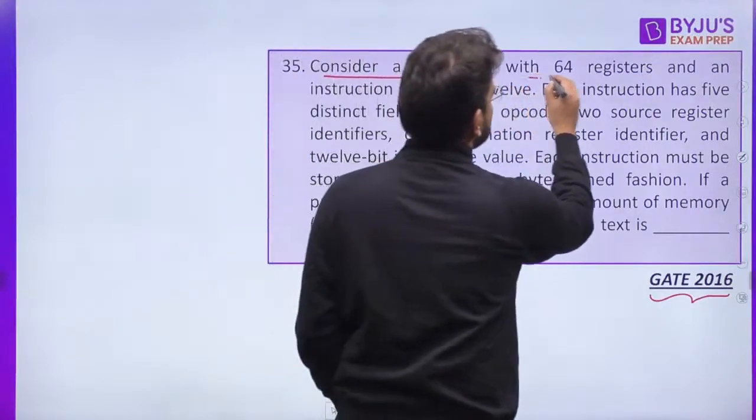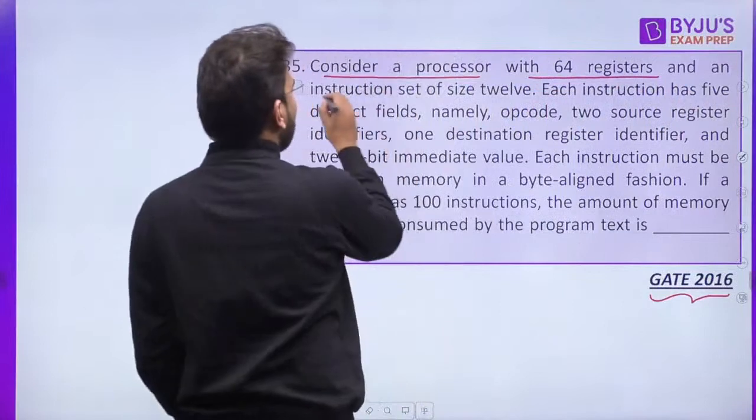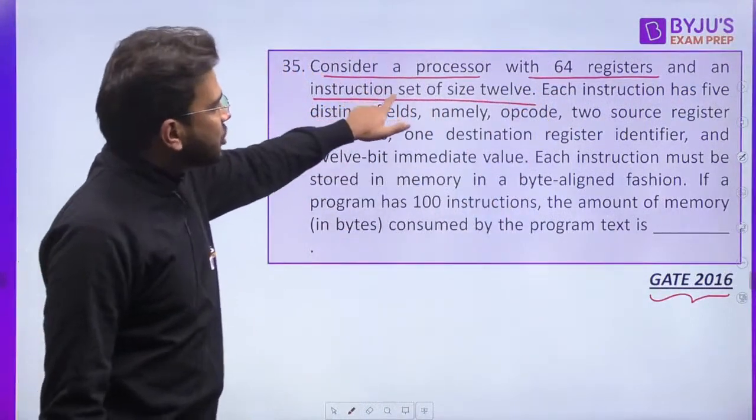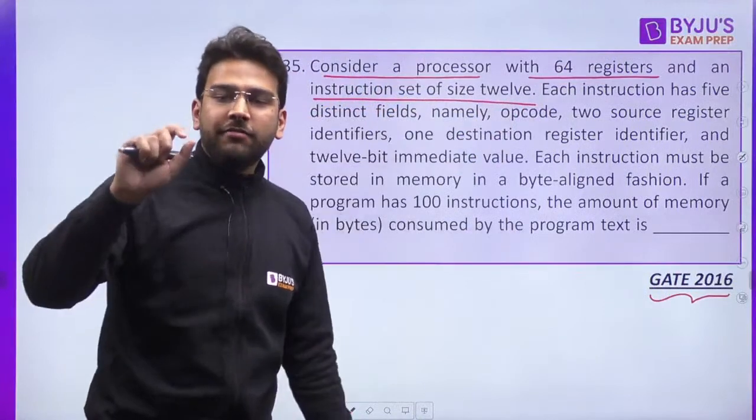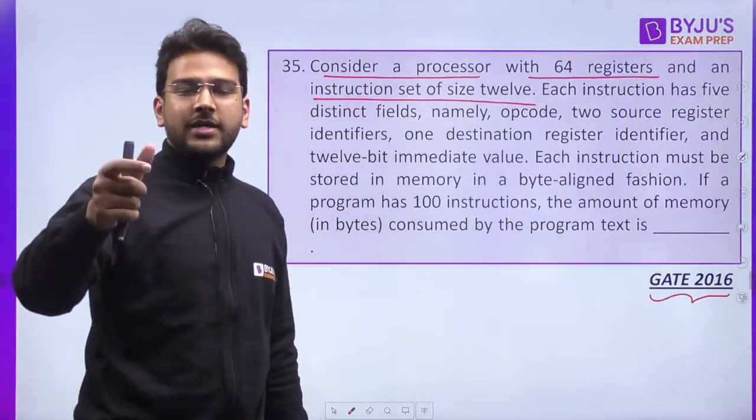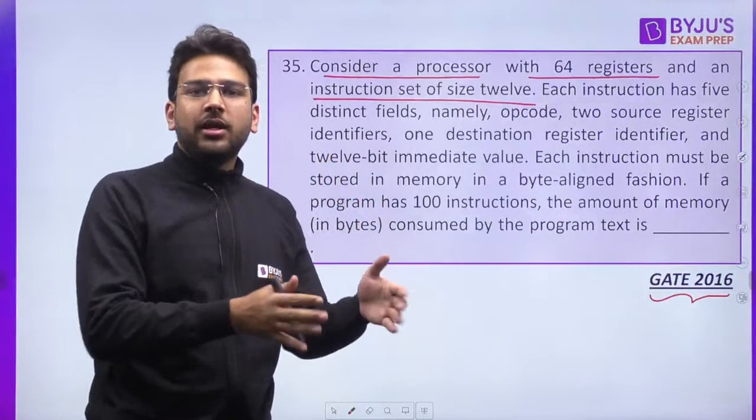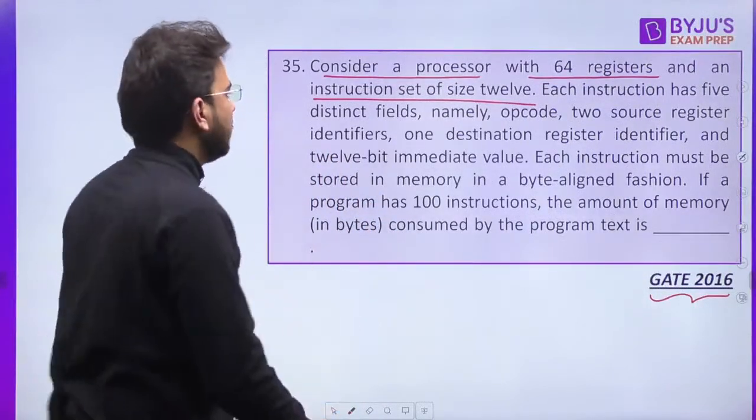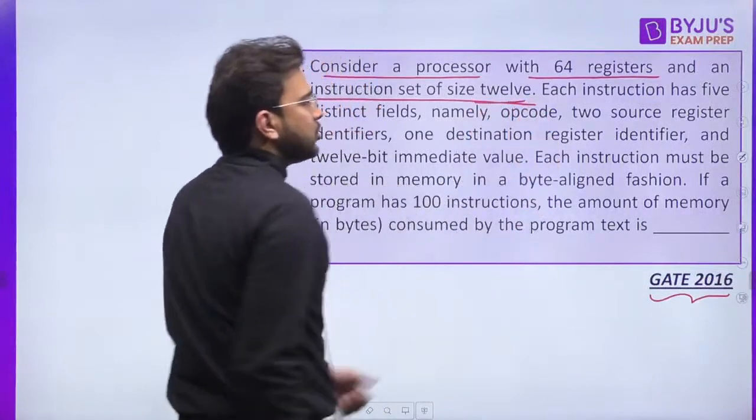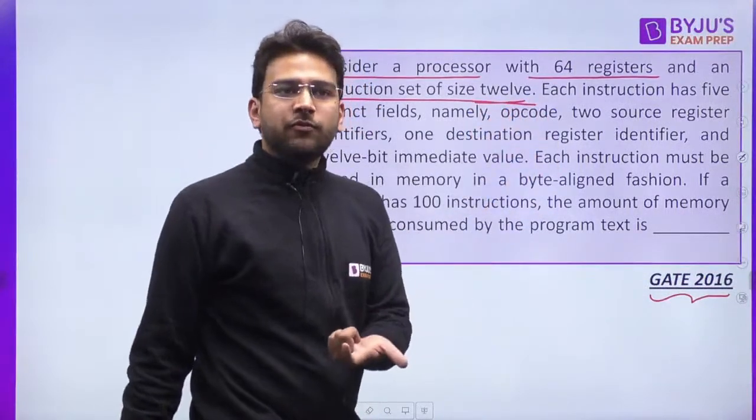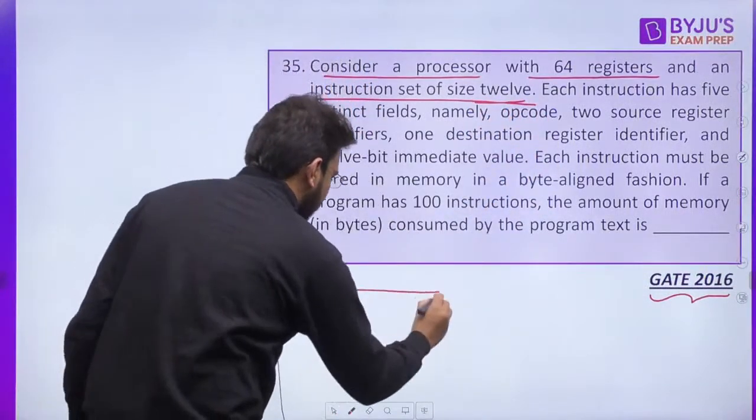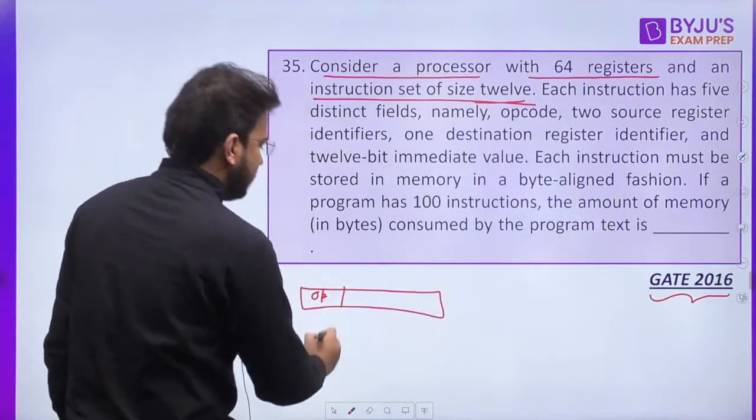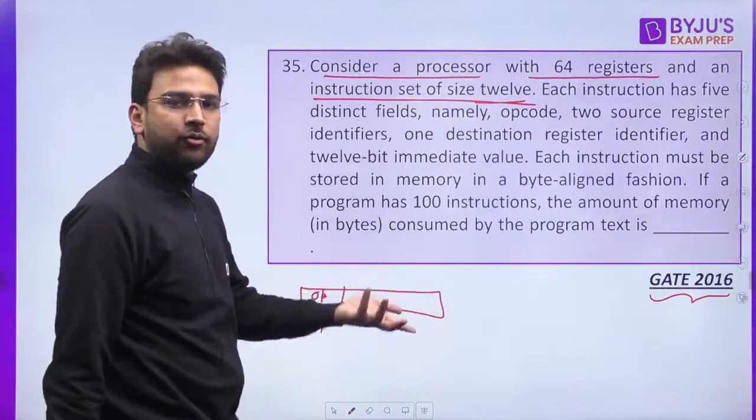Consider a processor with 64 registers and an instruction set of size 12. Now, what is the meaning of instruction set of size 12? Whenever it is given instruction set size, that means these many distinct types of instructions your processor can support. Clear? And that is given to you, 12. So if it is 12, how many bits for opcode? It is going to be 4 bits because 2 raised to power 4 is 16,